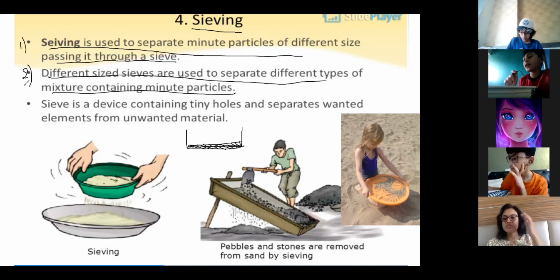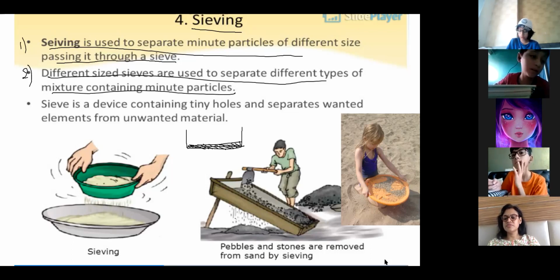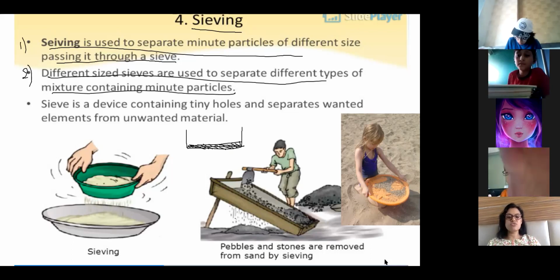In experiments, we want only stones. So when we pick them, some sand also comes. My mom uses a sieve so that you get the sand separated from the stones. Okay, so you understand where a sieve is used.